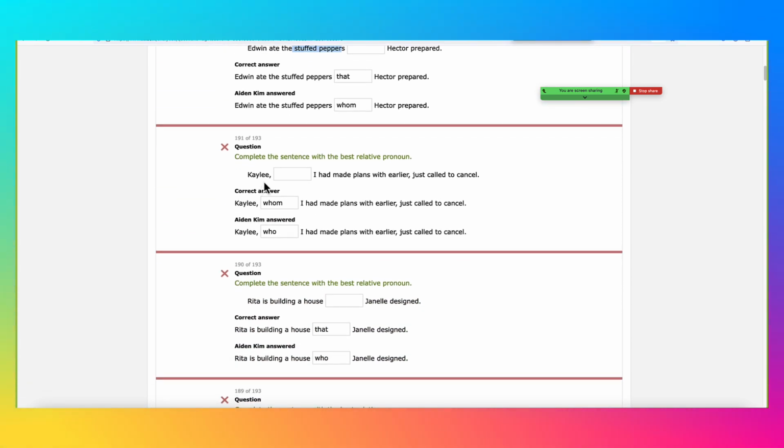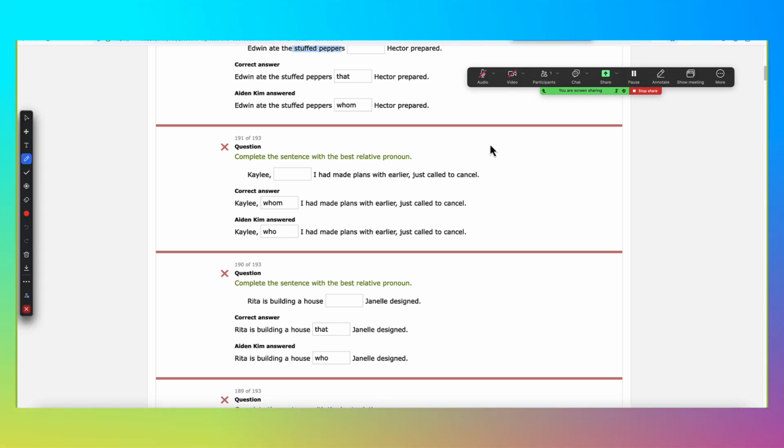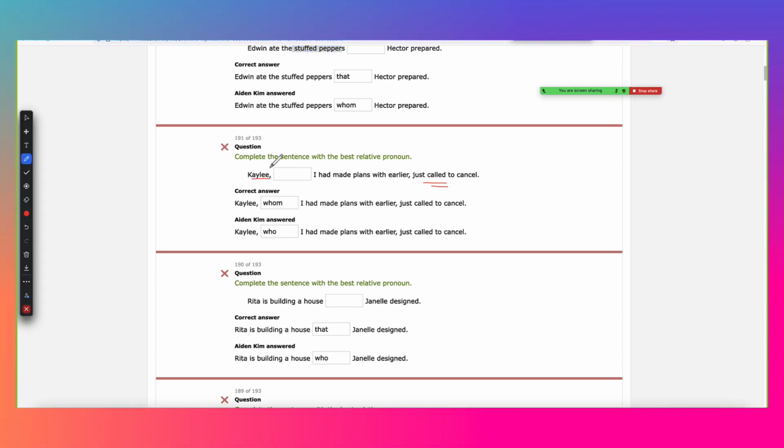So, Kaylee, blank, I had made plans with earlier, just called to cancel. Keep that in mind. Kaylee is the subject here and the verb is called. Now the clause here is referring to Kaylee as the person receiving the action. So we have the subject I had made plans with who?